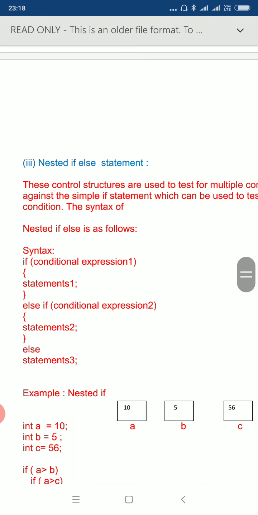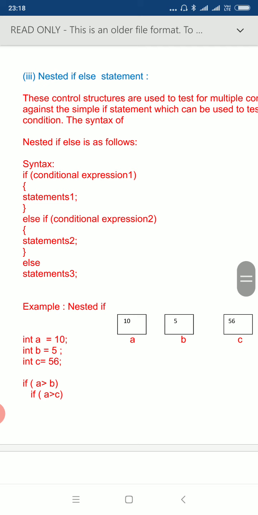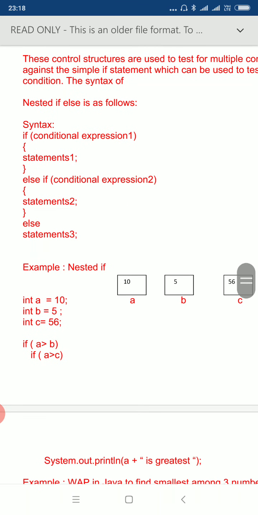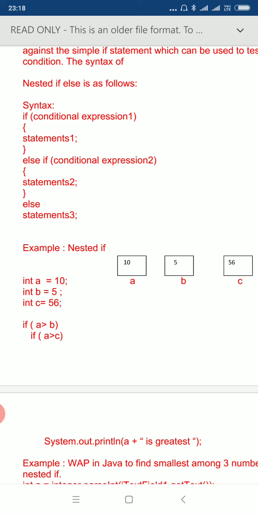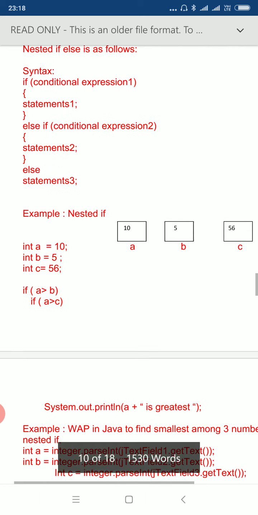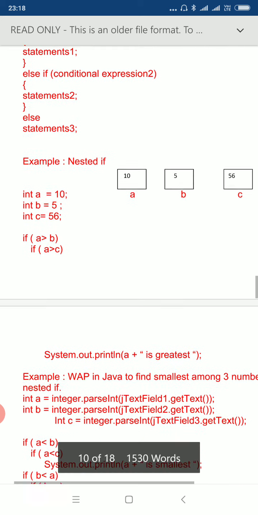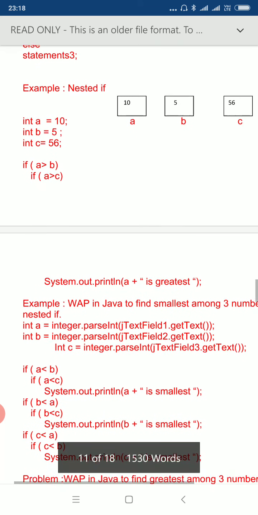Next is the nested if else statement. A nested if else statement is used when we are using a condition inside another condition. As you can see in the syntax, if condition 1 is true, then you perform a statement, else, meaning otherwise, you test another condition inside the else, then you perform a statement, else statement 3 or block 3. An example of nested if is given over there.